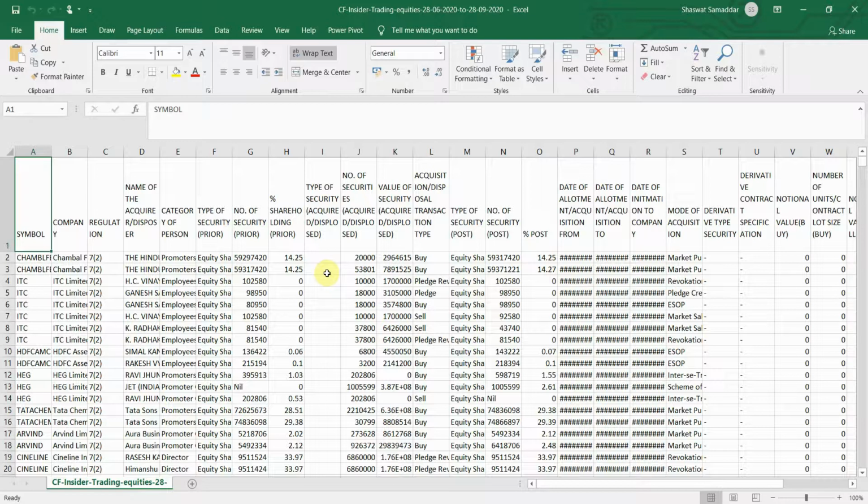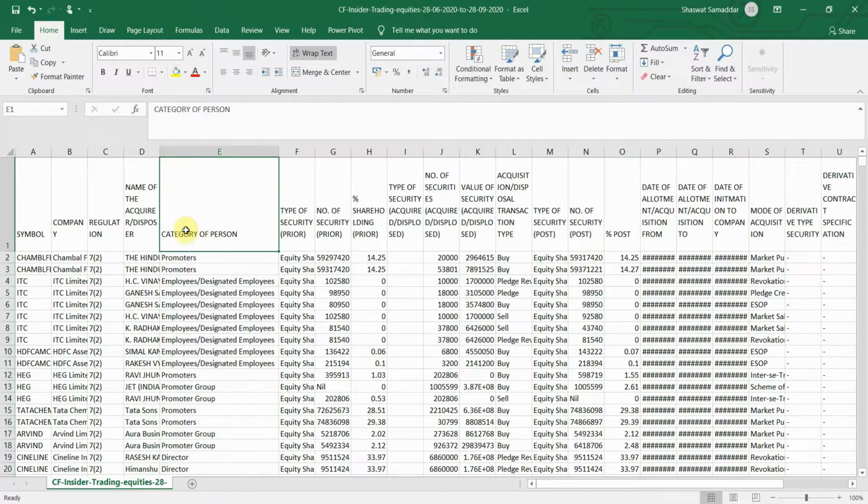Once it gets open, you may get scared at how relatively big this worksheet is, but you don't have to worry. I'll quickly tell you the process of how to filter this data, because we don't need all the data and all the numbers to crunch. So my first filtering would be that I want the symbols of only those stocks which are bought by promoters. So from where will I get that data?